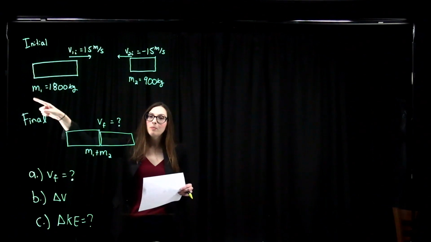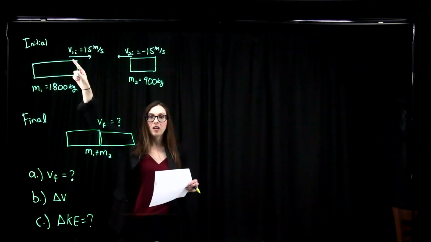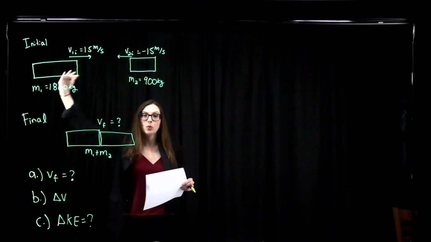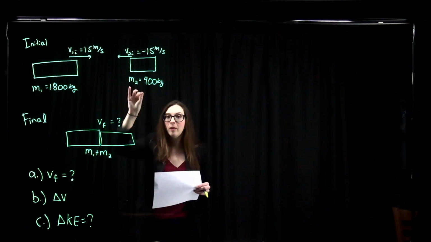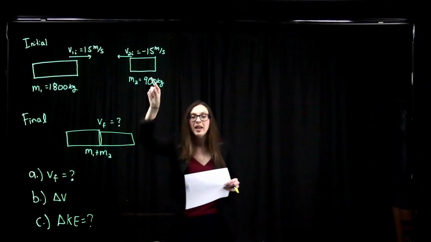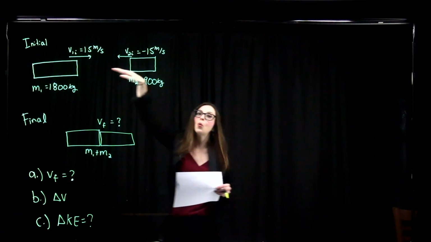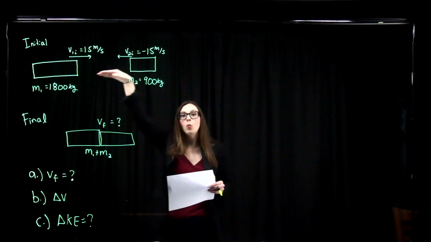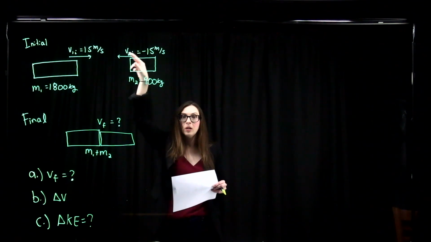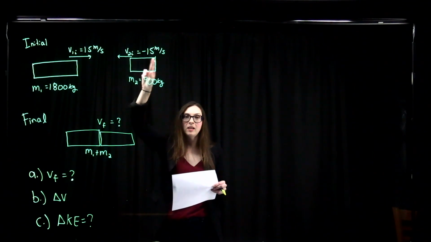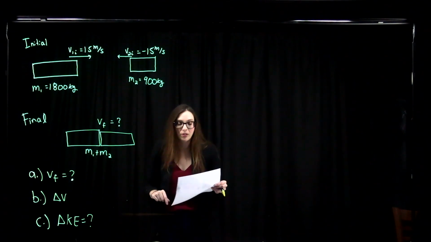It's got mass m1 and initial velocity v1, to the east, which we're going to say is to the right, is positive. Our second car, I'm going to call car 2, mass m2. It has an initial velocity to the west, and so we're going to call west negative, along the negative x direction. So car 2's initial velocity is minus 15 meters per second.